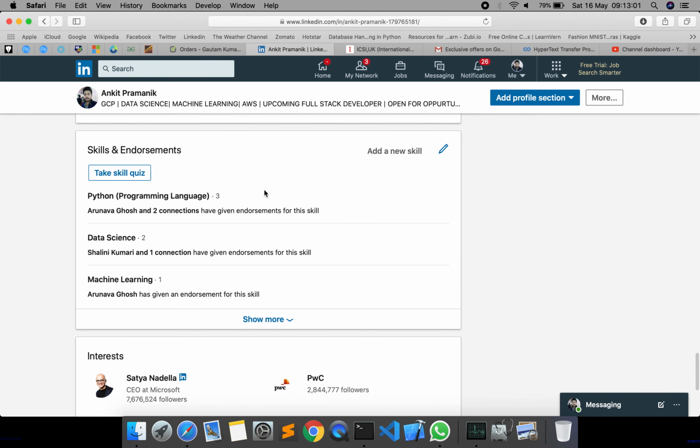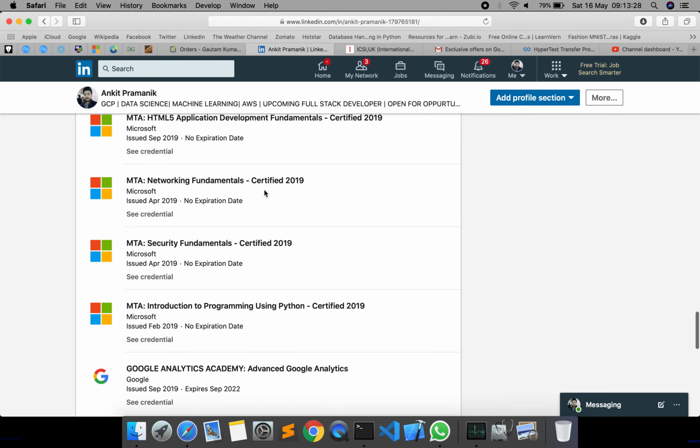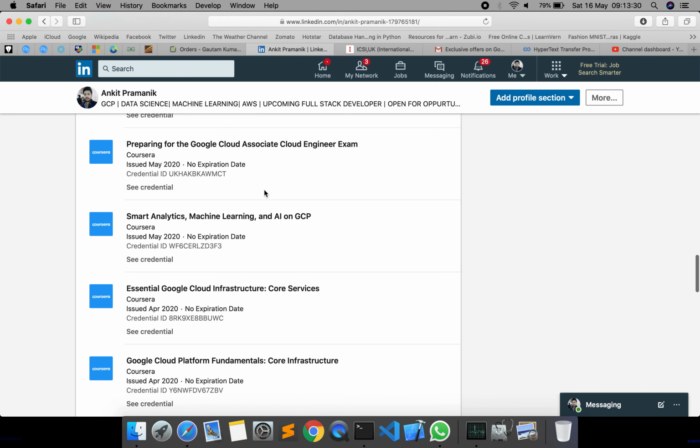And finally, this is the skill endorsement part. If you have some skill and you have worked for an organization, then instead of writing that this person knows this skill, they can endorse your skill on LinkedIn. If they are a working professional, they can also leave a comment on your profile that yes, this person has worked for me, and that gives a positive impact on whoever is looking at your profile. Fine. So this was all about how to prepare your profile.